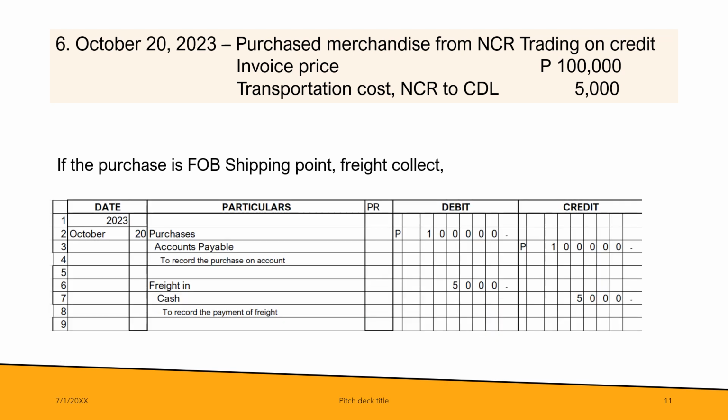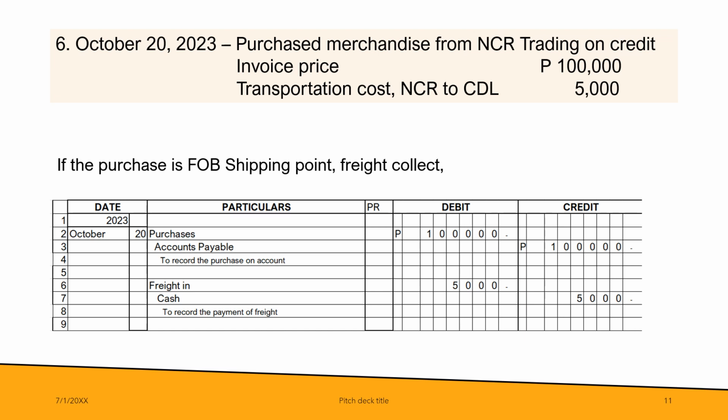Okay, so for October 20, we debit purchases 100,000 and credit accounts payable 100,000. So how about this 5,000? How do we treat this and how do we prepare the journal entry? Since FOB shipping point, it's the buyer who will shoulder the transportation, and therefore the buyer should record freight in its books of account.